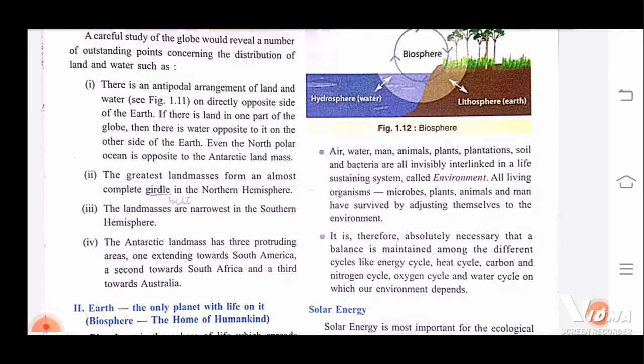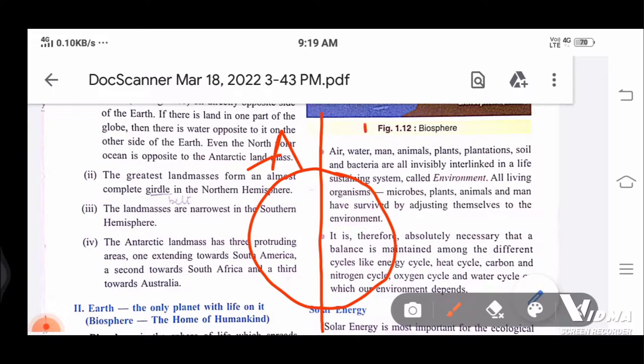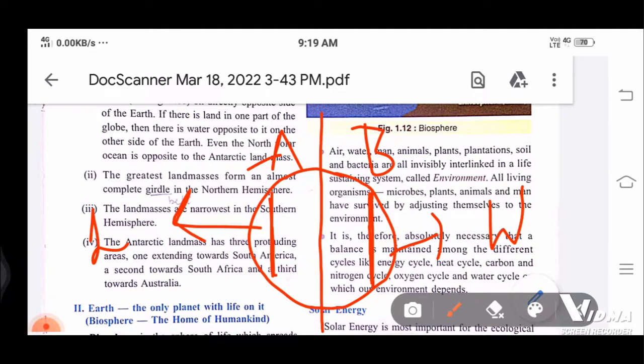There is an antipodal arrangement of land and water on directly opposite sides of the earth. What is the meaning of antipodal? Means opposite side. Like we have the globe. This is a globe. If we take one part, this is the A side, this is the B side. At this point, I would explain what they are saying. They are saying if on this side there is land, and on this side there would be water. Means they would be opposite.